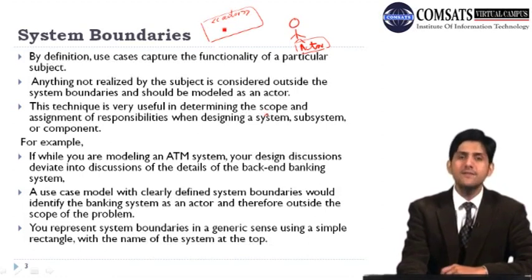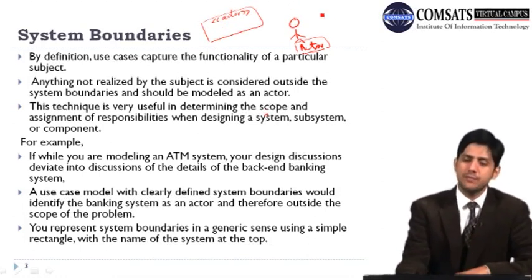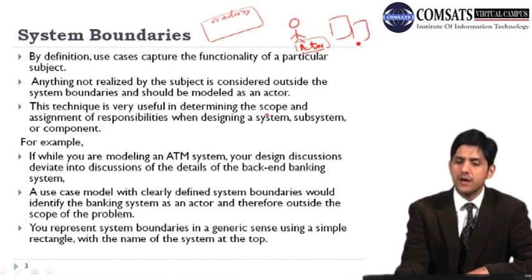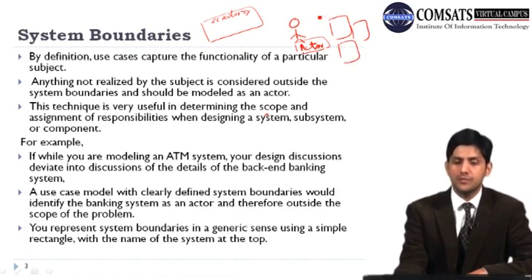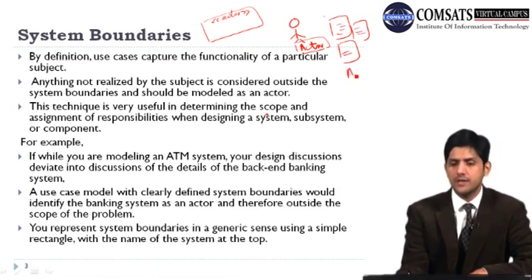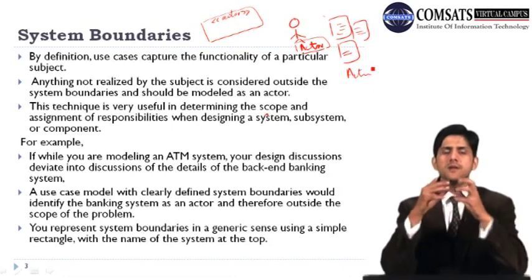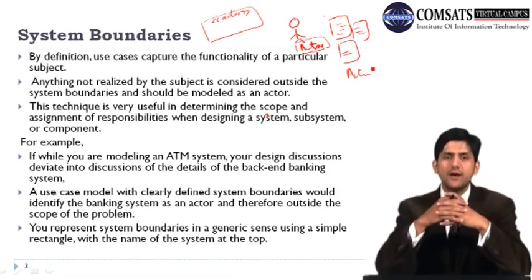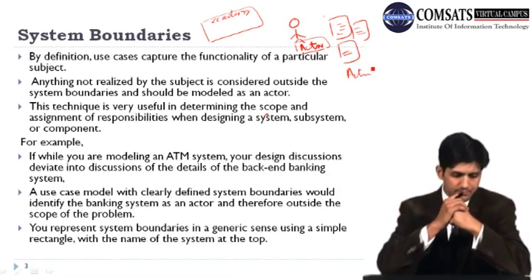Similarly, you can have your own customized icons. For example, there are some servers which are trying to interact with a system. You can have a particular icon which shows that these are servers, and they are also an actor. So there are different symbols that you can use to identify the actors of the system.